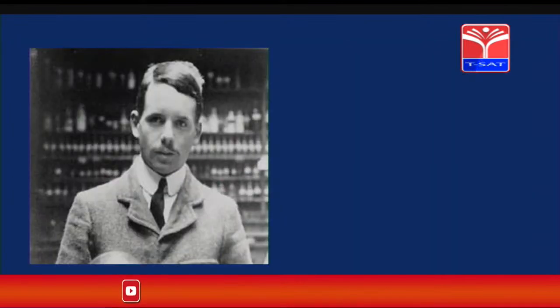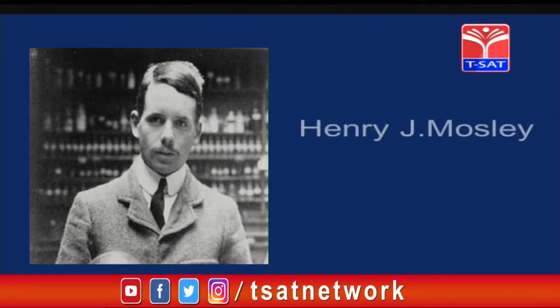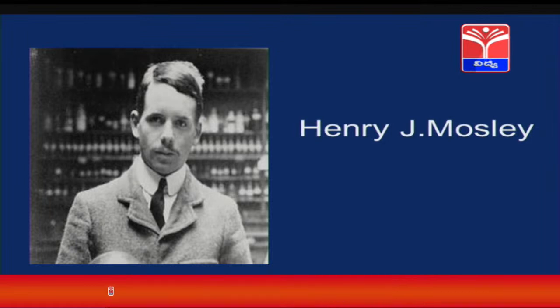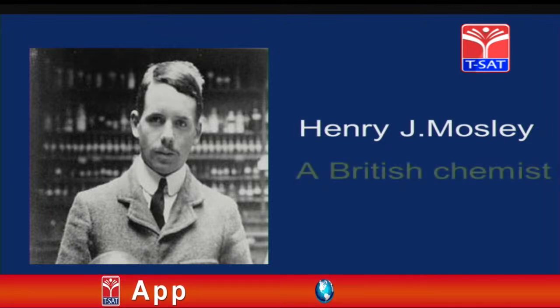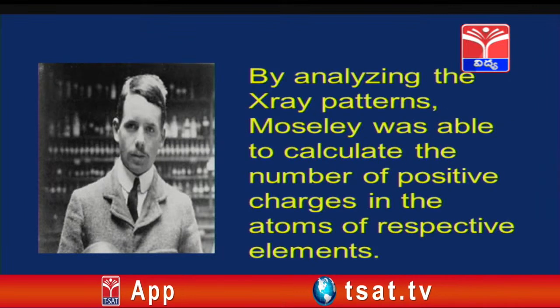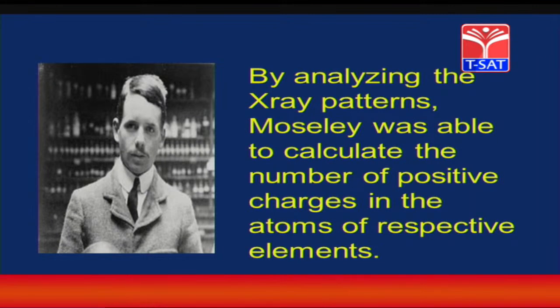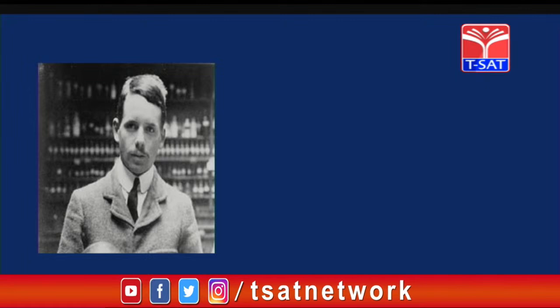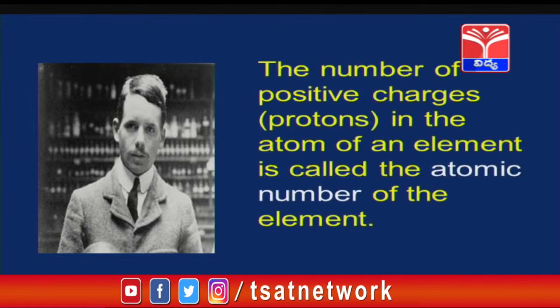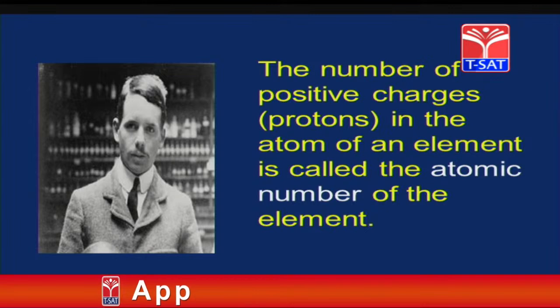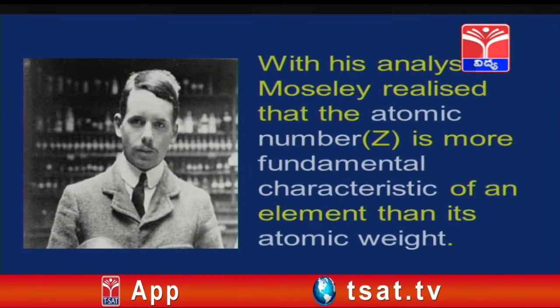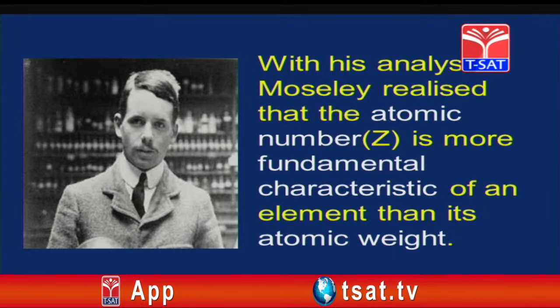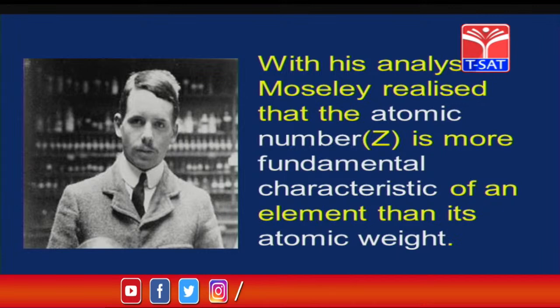Now, he is the person behind the modern periodic table. Who is he? Yes, he is Henry J. Moseley, shortly called H.J. Moseley. He is a British chemist. By analyzing the X-ray patterns, Moseley was able to calculate the number of positive charges in the atoms of respective elements. The number of positive charges, called protons, in the atom of an element he called the atomic number. With the analysis, Moseley realized that atomic number is the fundamental characteristic of an element rather than atomic weight.